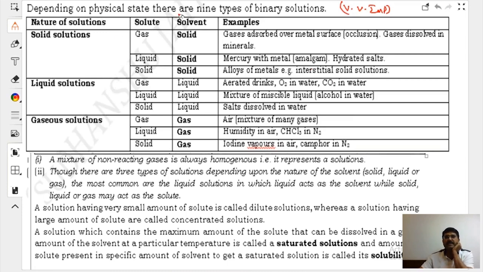See on the board. Depending upon physical state, there are nine types of binary solutions. There are 9 types of binary solutions.